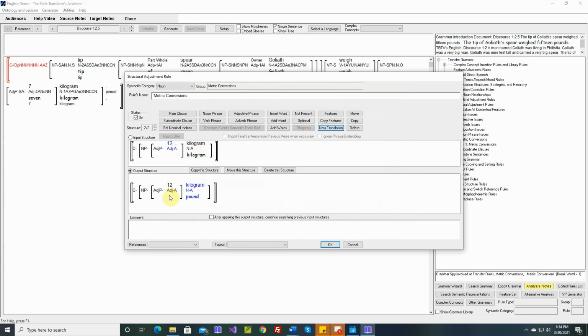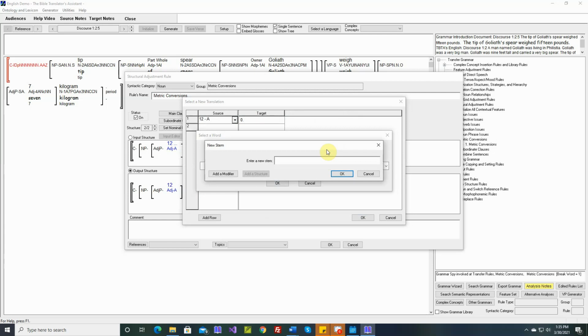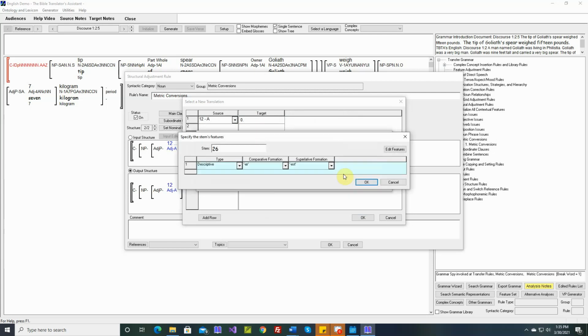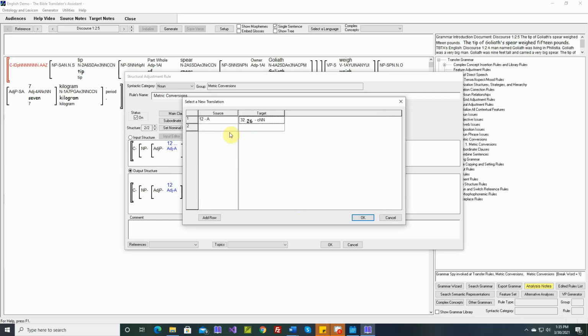And to set up a table of new translations here, we say add word. So 12 kilograms is 26 pounds. And 16 kilograms is 35 pounds.